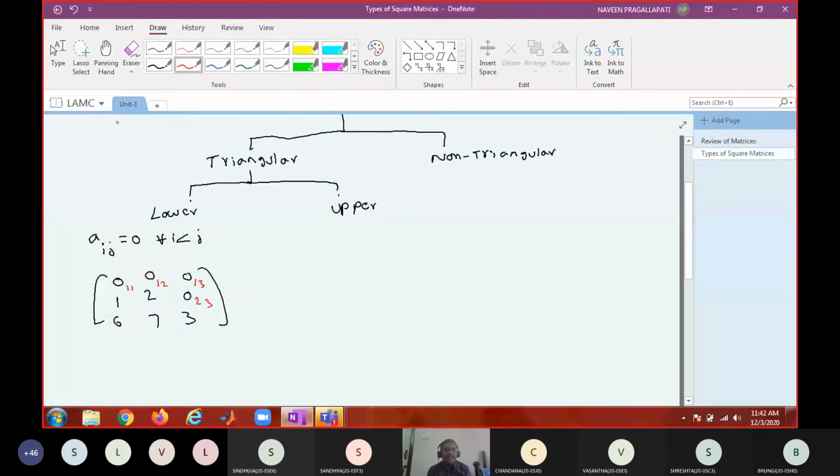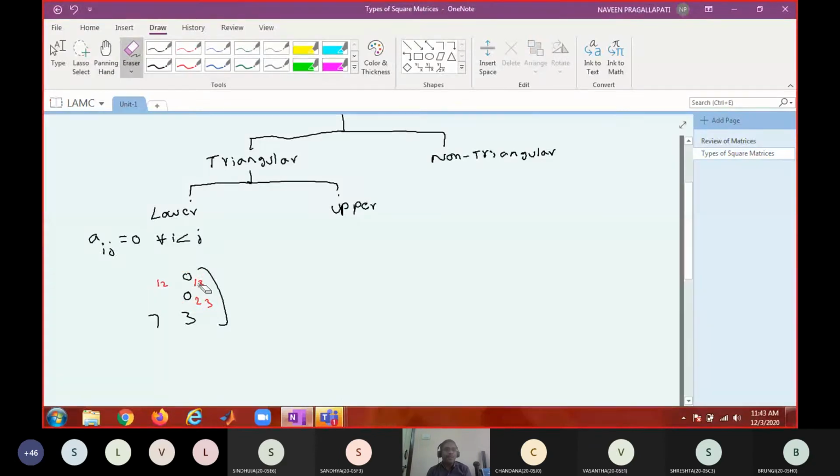Whenever i less than j, if Aij equal to 0, that is said to be lower triangular. So which part should be 0? This part should be 0. There can be zeros or non-zeros in the remaining part. We don't bother as long as the elements above the principal diagonal are 0, that is said to be a lower triangular matrix. Is that okay?